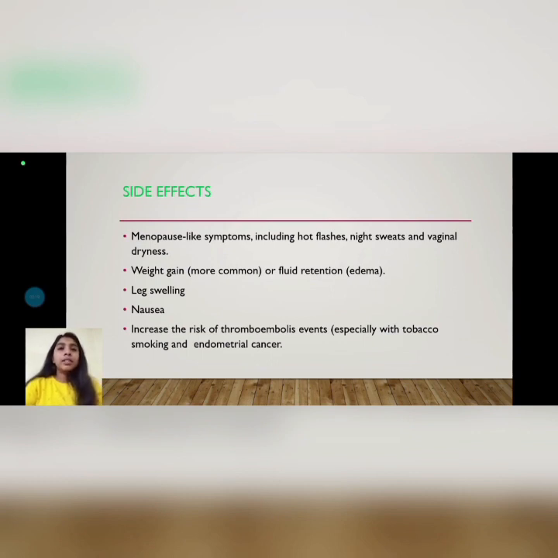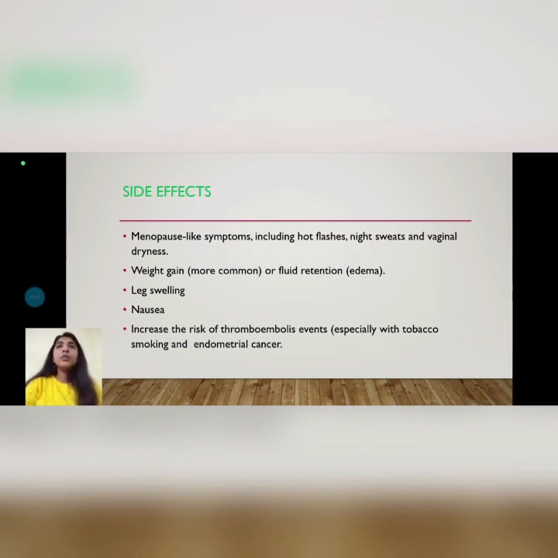Next, we are going to discuss the side effects of the drug tamoxifen. Menopause-like symptoms including hot flushes, night sweats, and vaginal dryness.